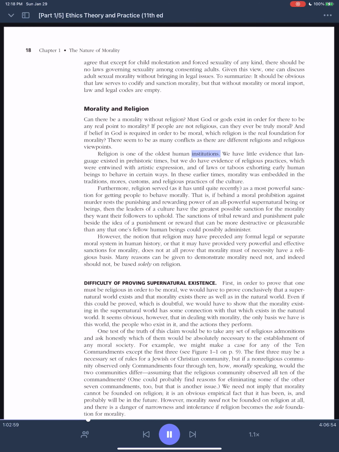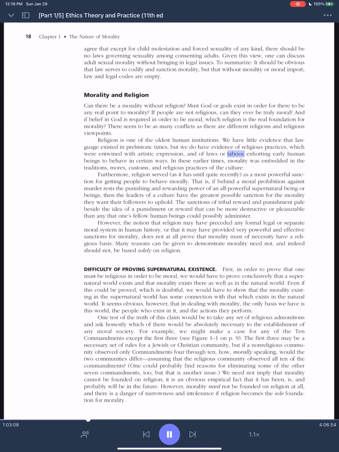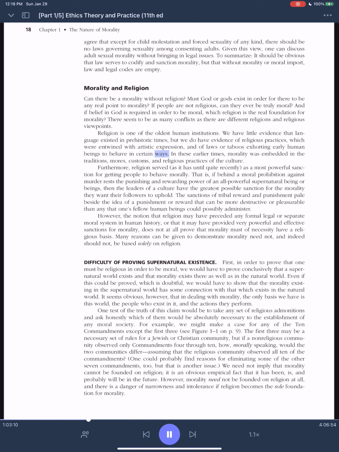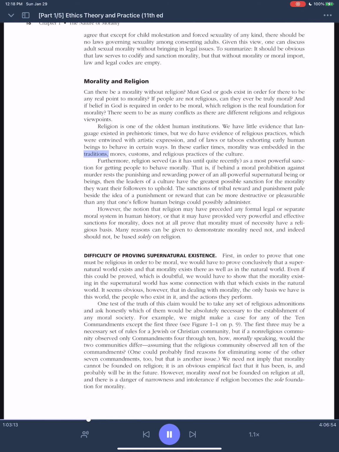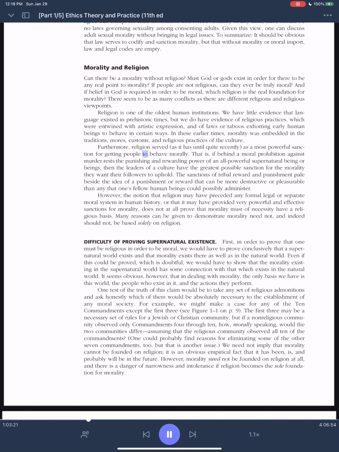Religion is one of the oldest human institutions. We have little evidence that language existed in prehistoric times, but we do have evidence of religious practices, which were entwined with artistic expression, and of laws or taboos exhorting early human beings to behave in certain ways. In these earlier times, morality was embedded in the traditions, mores, customs, and religious practices of the culture. Furthermore, religion served, as it has until quite recently, as a most powerful sanction for getting people to behave morally.